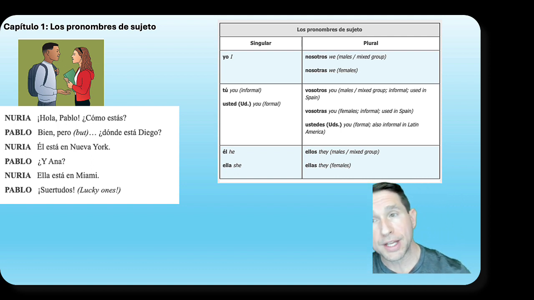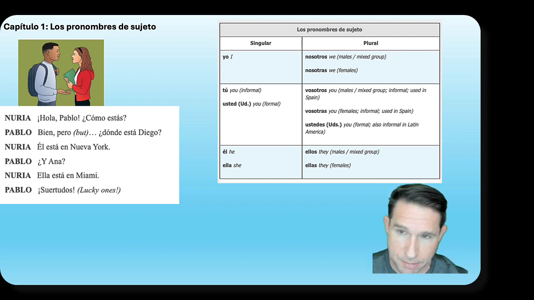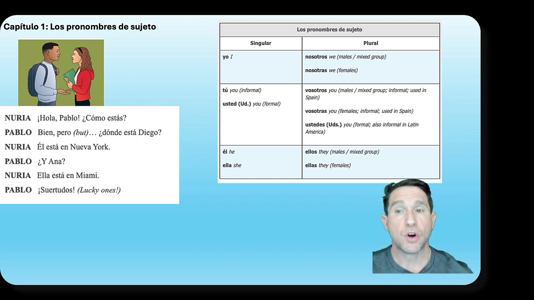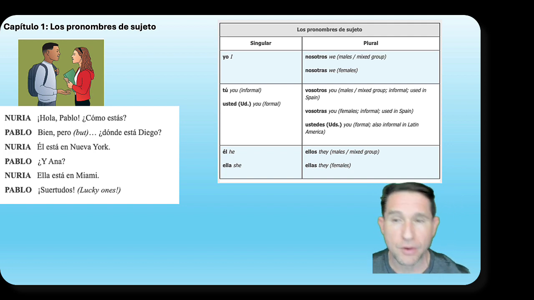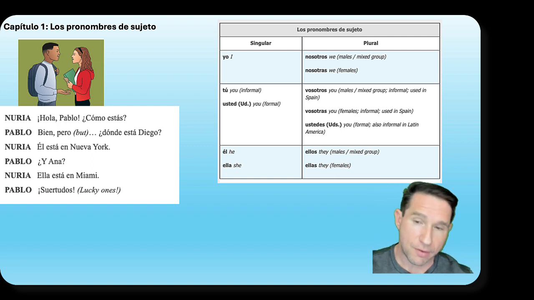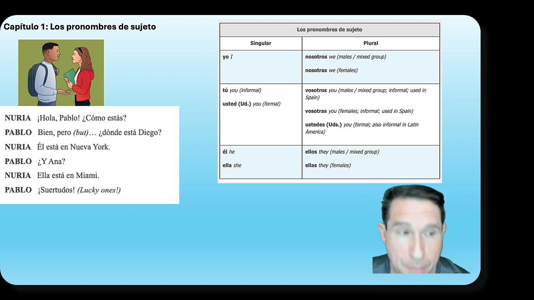They're equivalents, but plural: nosotros, a group of people, male or identifying as male. Nosotras, females. Vosotros, you all, y'all, only in Spain though. Vosotras. Ustedes, right? Y'all for everywhere else. Ellos y ellas, right? So let's look at our conversation between Nuria y Pablo.